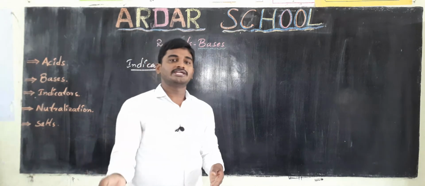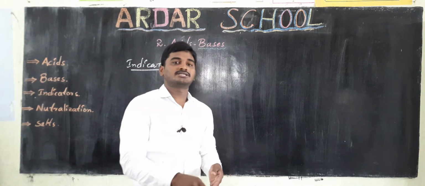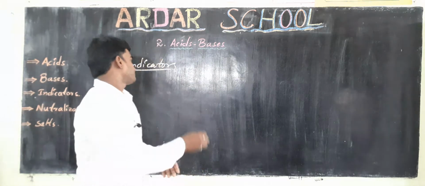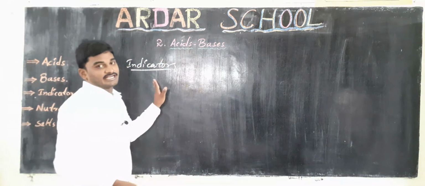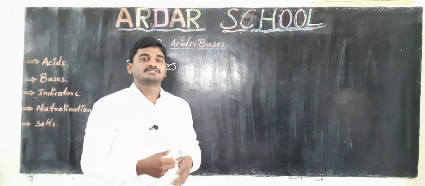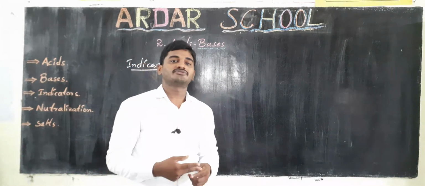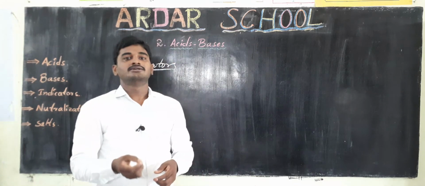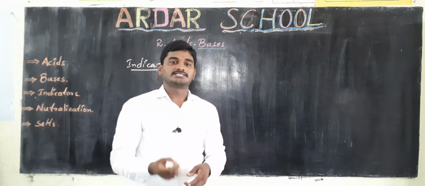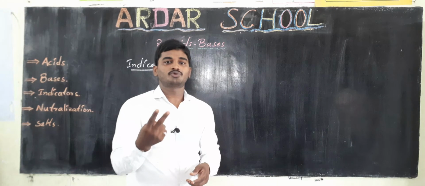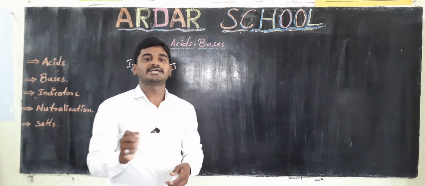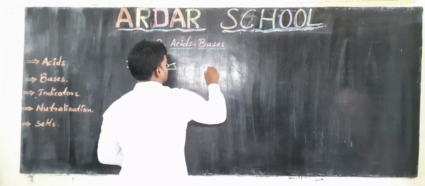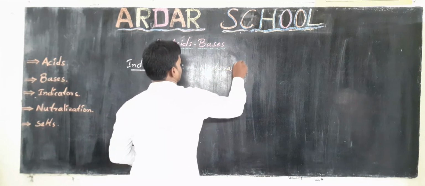Then we can identify whether the substance is basic or acidic. Okay. We have two types of indicators: natural indicators and laboratory indicators, or lab indicators. So let us see what natural indicators are.